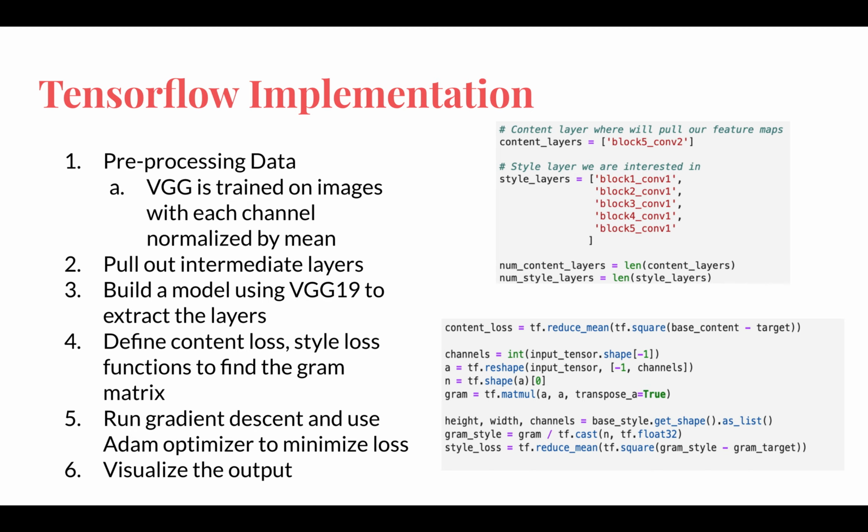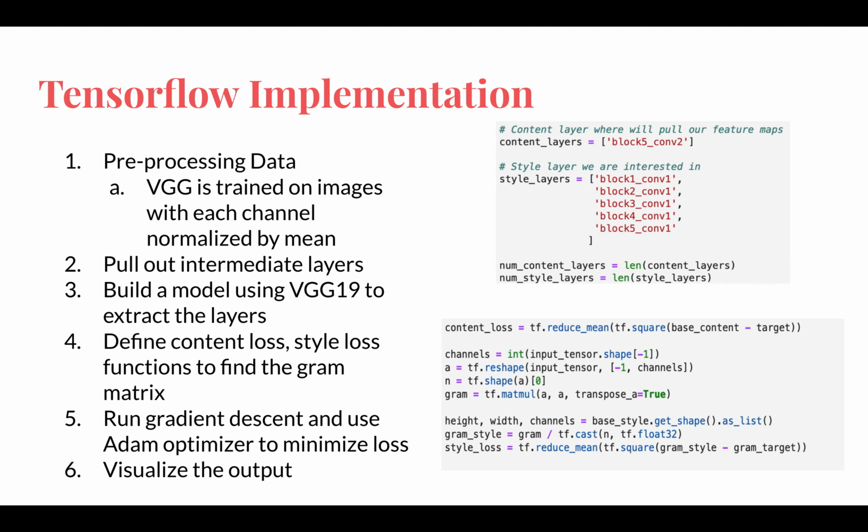Let's take a look at the implementation of this algorithm. It was split into different parts. First, pre-processing the data. VGG is trained on images with each channel normalized by the mean. Next, we pull out the intermediate layers, that is, for content and for style. Then we build a model using VGG19, which is a pre-trained model on the ImageNet dataset. We build the model to extract these layers.